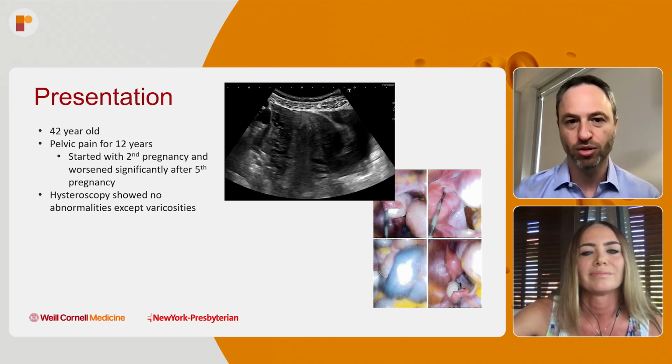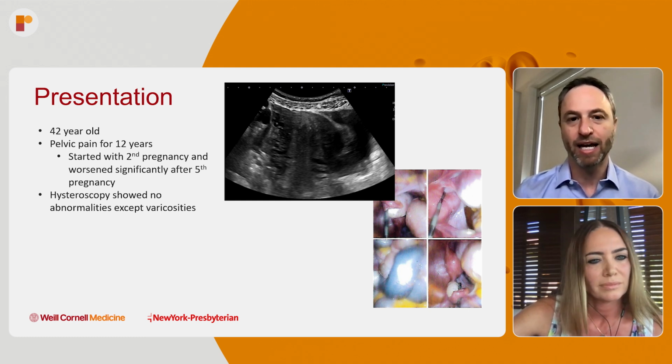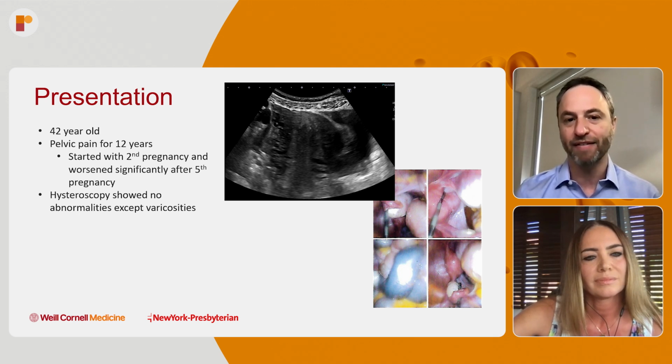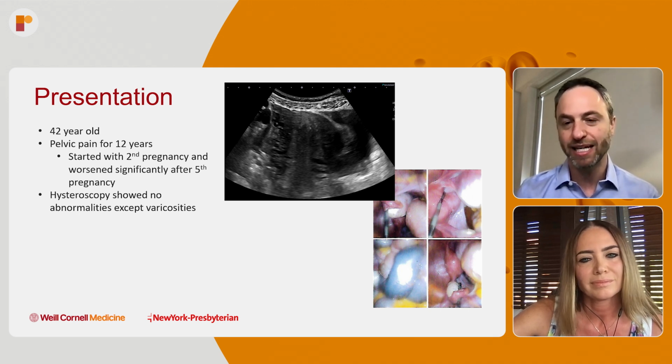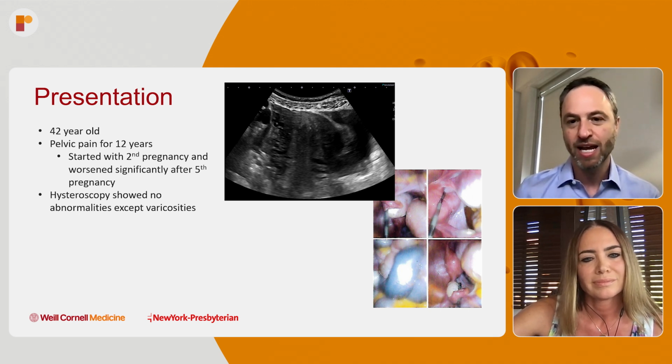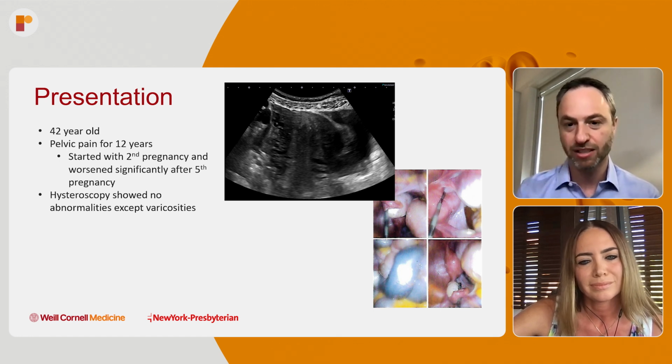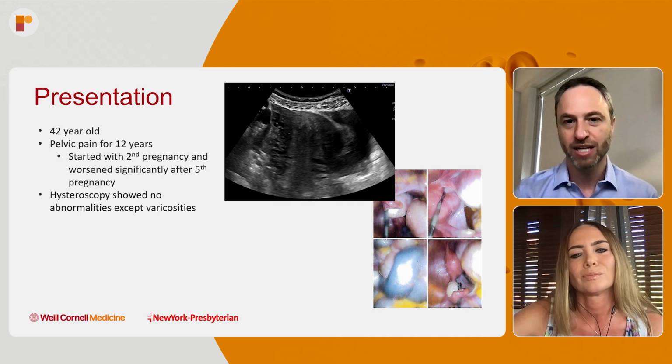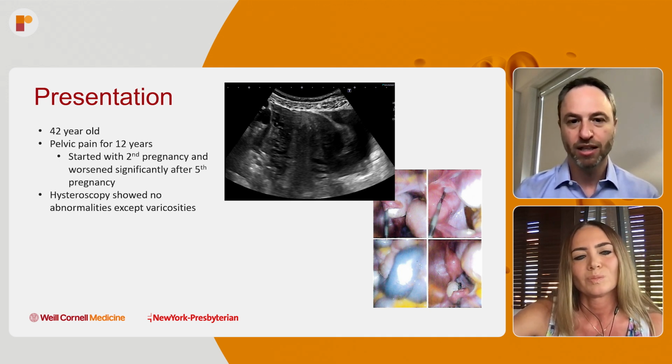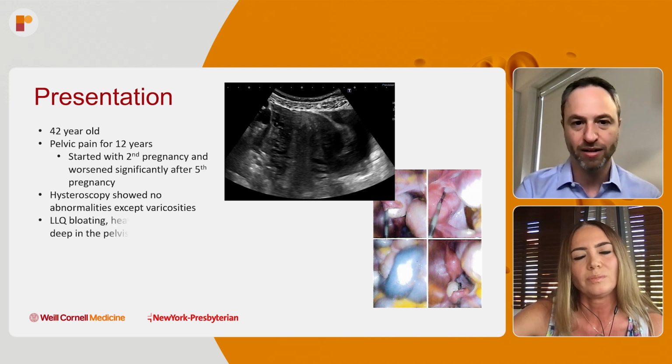So this is a 42-year-old woman, pelvic pain for 12 years, started with her second pregnancy, and then worsened with each pregnancy after that. And she had 5 pregnancies. So pretty severe pelvic pain. She's had hysteroscopy, and you can see images from the hysteroscopy here. And the biggest piece that's being shown here, you can see large varices on those hysteroscopic images. And then there's a transabdominal ultrasound image of the pelvis with the uterus at the center, and you can see large varices on both sides as well.